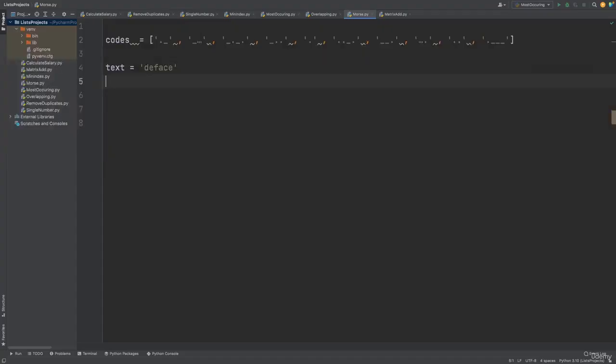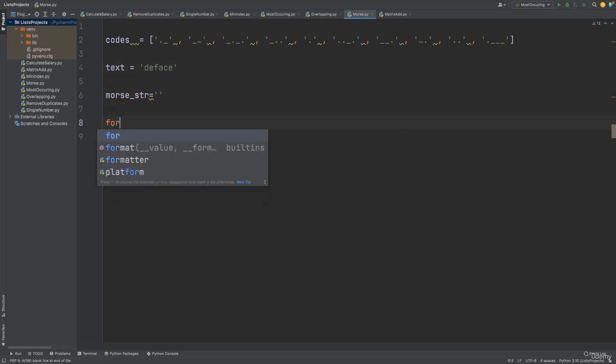Now here's the program. I already have all the Morse codes for 10 alphabets here in this list. And then I have a text that I have to convert, or encode, in Morse code. So now I will prepare a string, that is morse_str, and initially this is empty. This is what I have to prepare. I can scan through this text, take each letter and find out its code, and I will concatenate it with the Morse string.